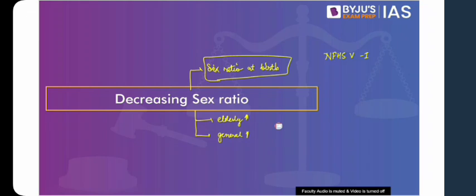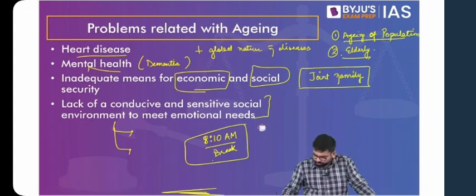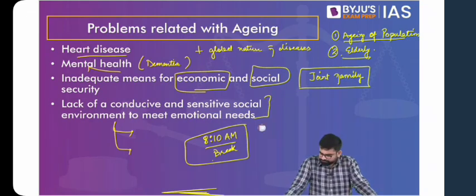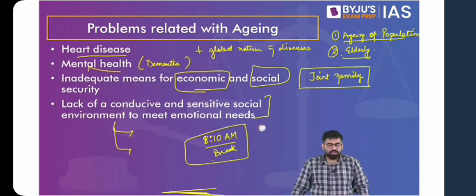So we were talking about the decreasing sex ratio, wherein we say that yes, the sex ratio with respect to the elderly is increasing. The general sex ratio is also increasing. But in a few states, the sex ratio at birth is decreasing. This is what it corresponds to.